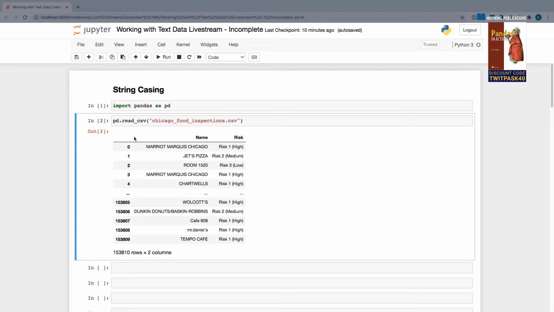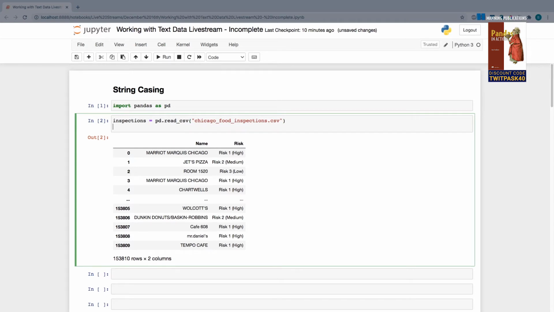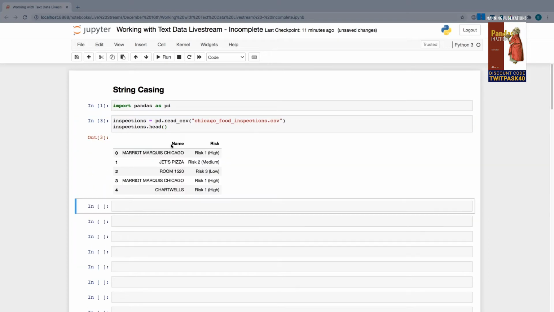So what I'm going to do is save this to a variable. I'm going to save it to a variable called inspections. And basically that just allows me to reuse the data frame later in this notebook. And I'm going to use a method here on a data frame called head. A method is just a function that we can call or invoke upon a data frame. And what the head method does is just show us the first 5 rows. So rather than outputting the entire data frame, I'm just going to take a look at the first 5 rows, just so I have a point of reference as we proceed.